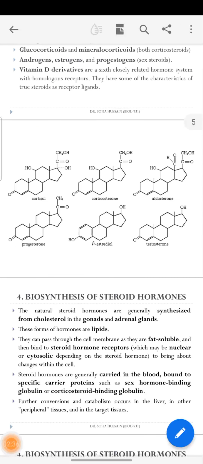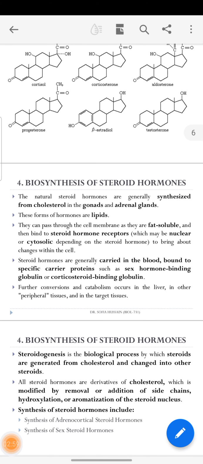Okay, now these are the steroid structures: corticosterone, aldosterone, progesterone, beta estradiol, testosterone. There are side chain differences among them. All have four rings in their structures, and a benzene ring and a five-membered ring structure are also present here.